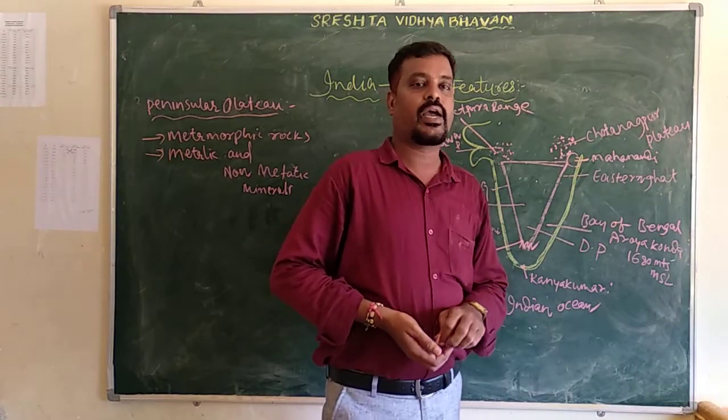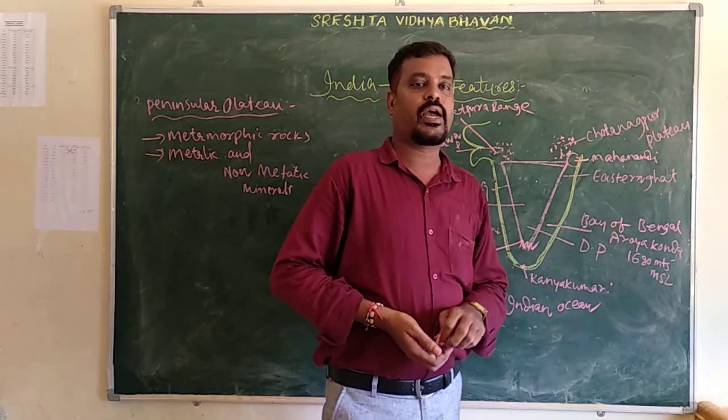It is located on the leeward side of the Aravalli mountain range, in the state of Rajasthan.